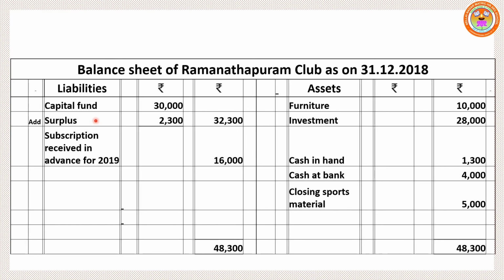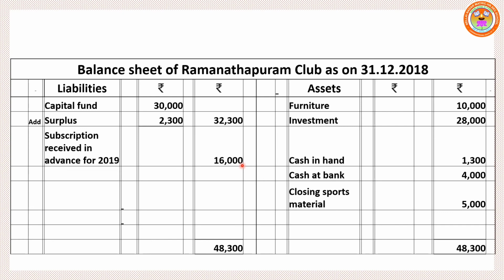Now we have to add and bring the amount to the outer column, 32,300. Now look at the tabular column, 2019 subscription amount 16,000. This year itself we have received it, so it is a liability for us. Show it under the liability side: subscription received in advance, 2019 year subscription, 16,000.